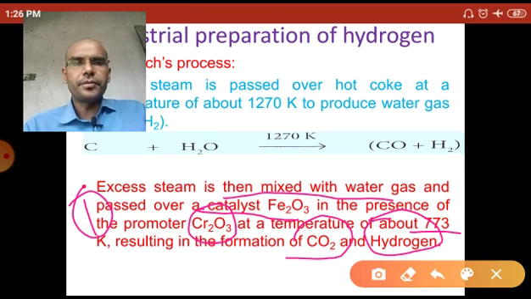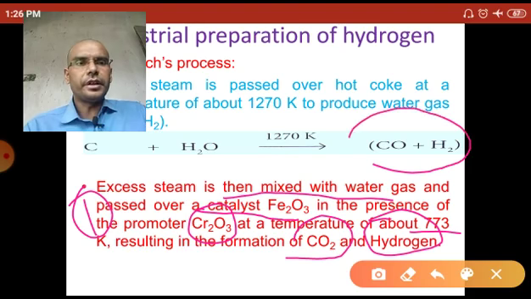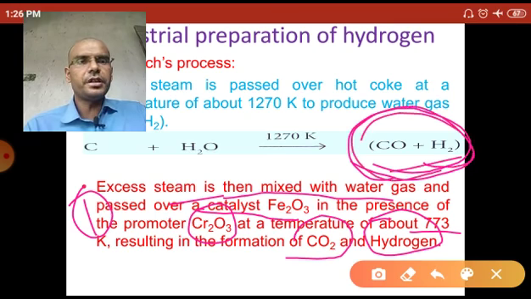In this step, again steam is passed over the water gas, a mixture of carbon monoxide and hydrogen, in the presence of the catalyst, ferric oxide, and promoter, chromic oxide, at the temperature 773 Kelvin. A catalyst is a substance which increases the rate of reaction.